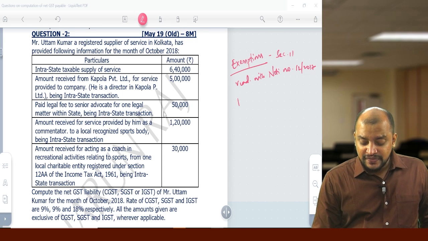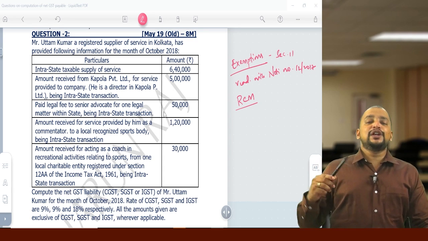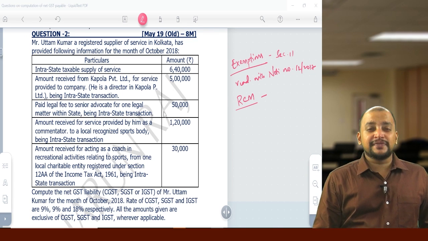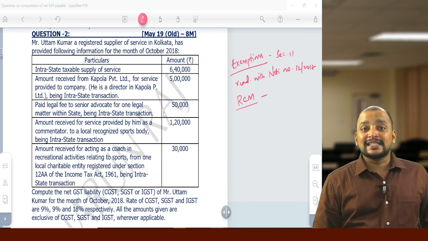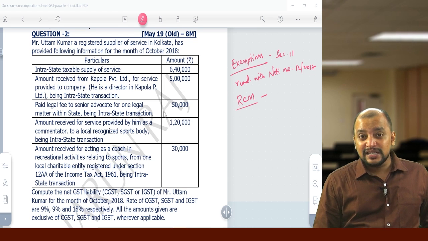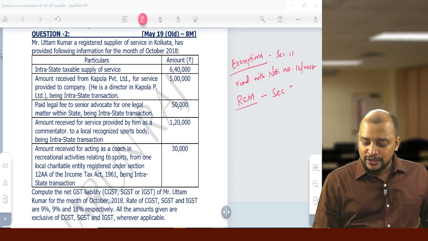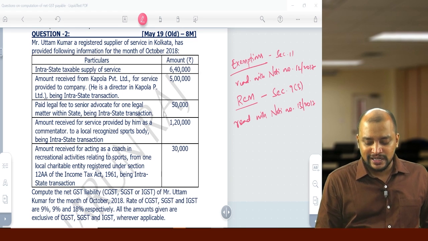Then the list of services covered under the reverse charge mechanism, where the liability to pay GST is on the recipient. I told you, Sir, CG got salads, that list you need to remember. Whenever you are referring to it, you need to write section 9 subsection 3, read with notification number 13/2017.